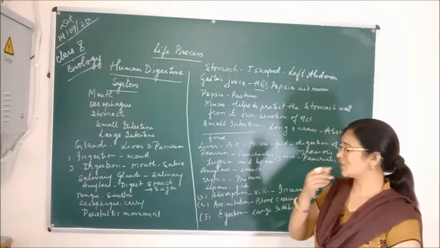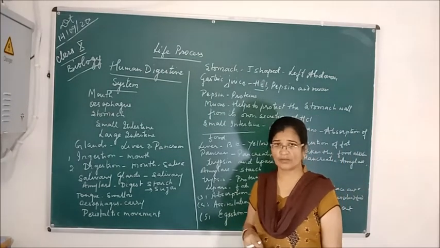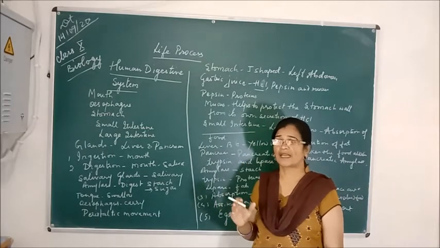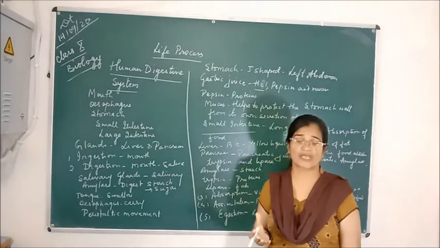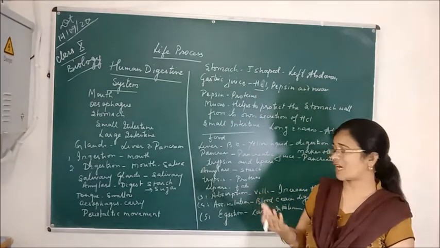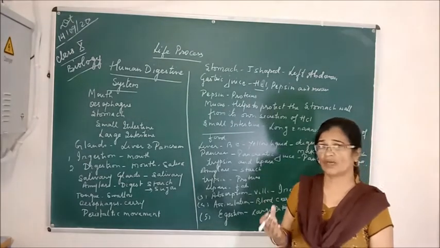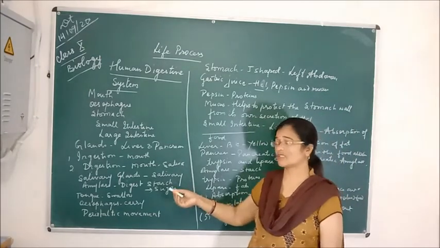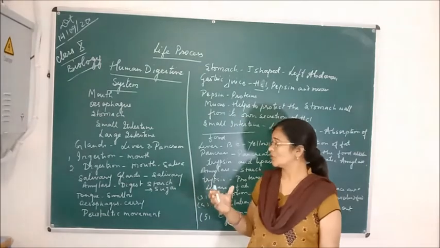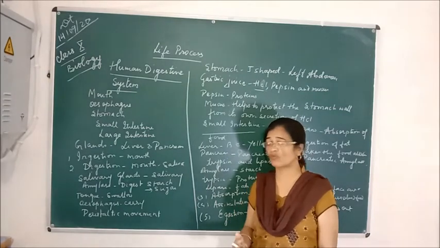So first we are talking about the ingestion. As I told you, the food is taken into our mouth, and the mouth contains the teeth which chew the food, and then the saliva makes the food semi-solid and helps in the digestion of food and converts the starch into sugar by the help of salivary amylase. Now the mouth also contains the tongue which helps to swallow the food, and when we swallow the food, the food goes from our mouth by the help of the tongue to our esophagus.